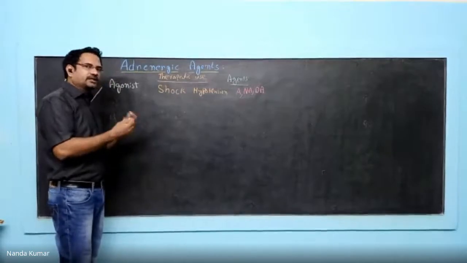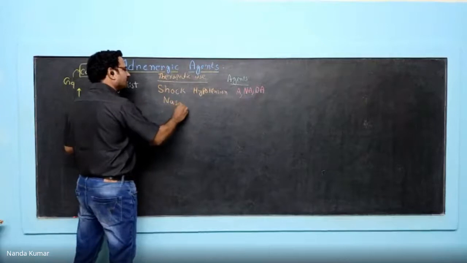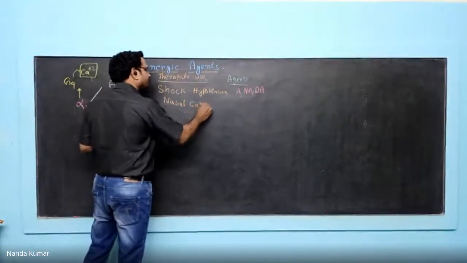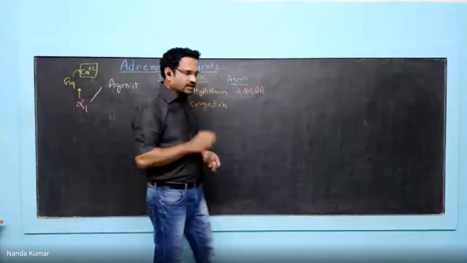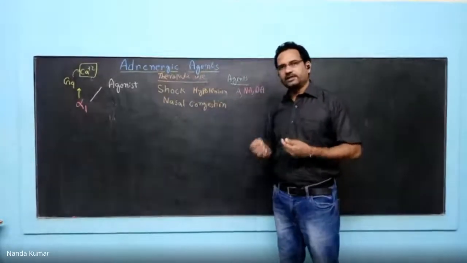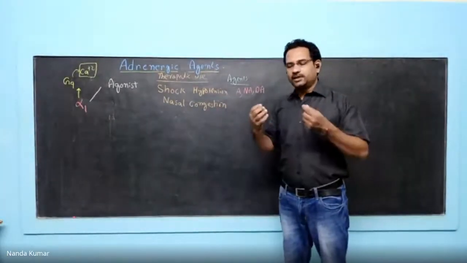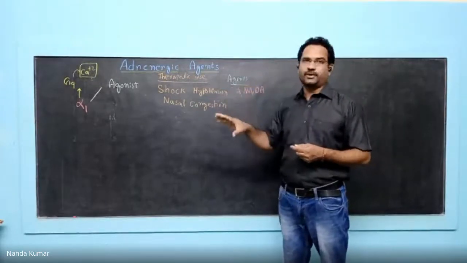It has another therapeutic use, that is to treat nasal congestion. What is this nasal congestion? A cold occurs because of the influenza virus. When that virus gets into the body, the body reacts and histamines get released. The job of histamine is to cause vasodilation, and a lot of mucus formation will be there.